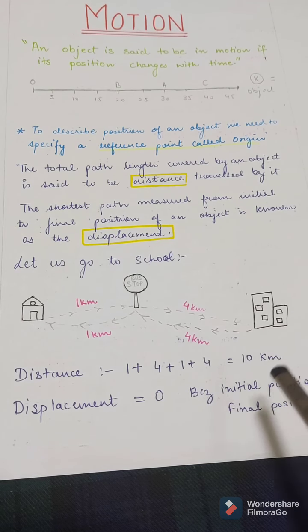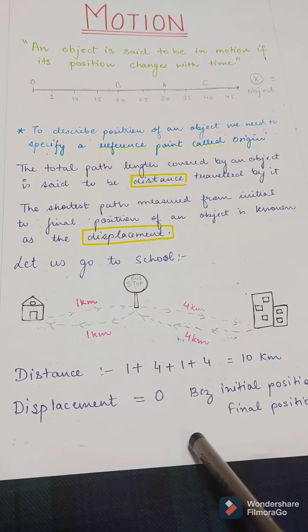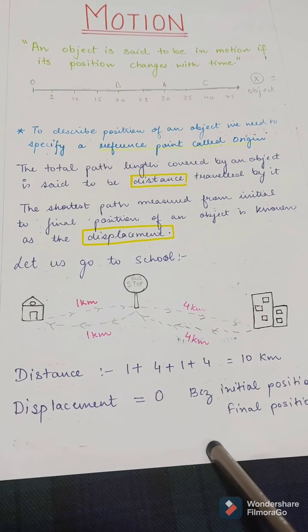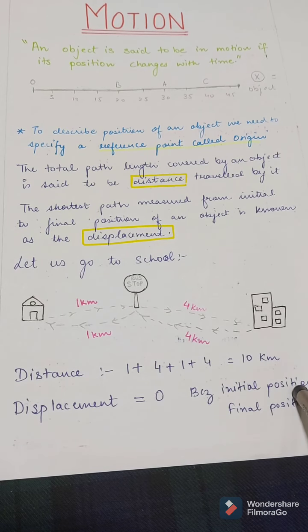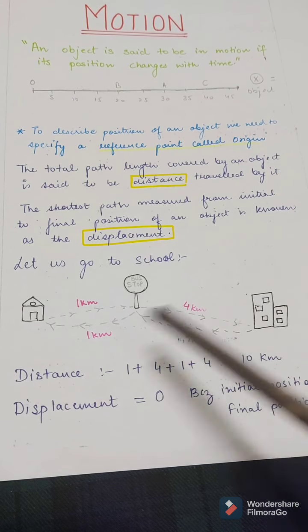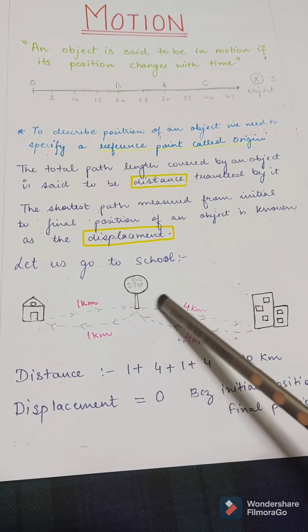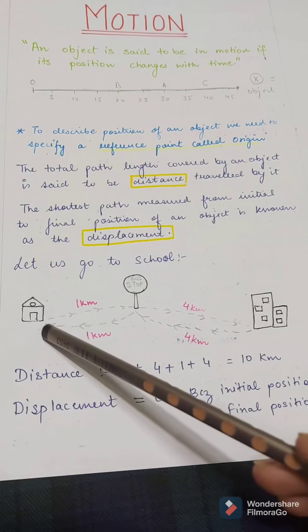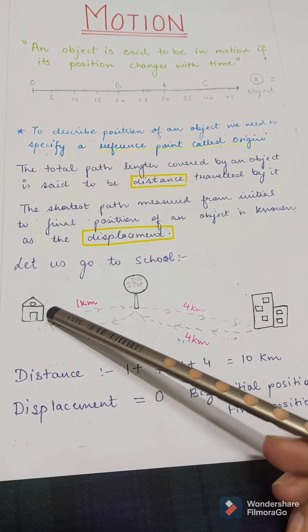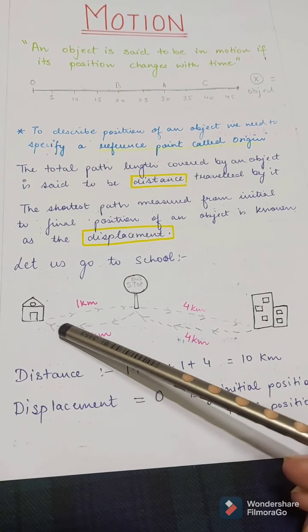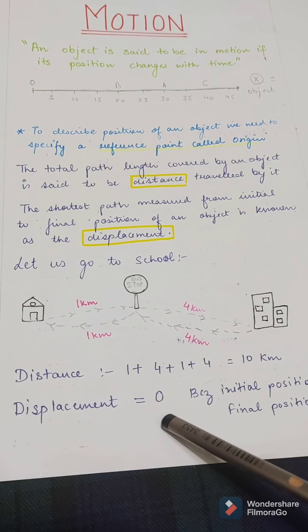And now what is the displacement? Your displacement was 0 because your initial position and final position were the same, because you started from home, went to the bus stop, went to the school, and came back to your home. So your initial position and final position were the same, hence the displacement is 0.